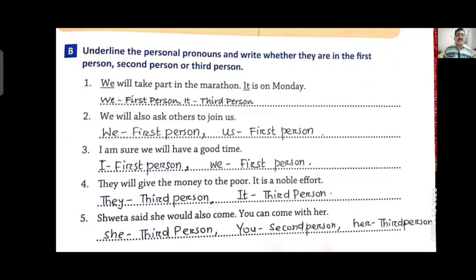Sweta said she would also come. You can come with her. She is third person. You, also second person, and her, third person. She, third person, you, second person, and her, third person.